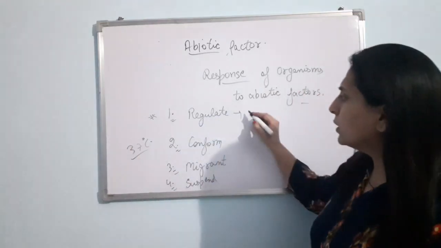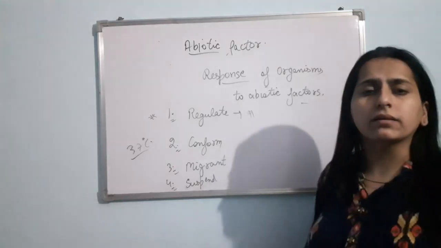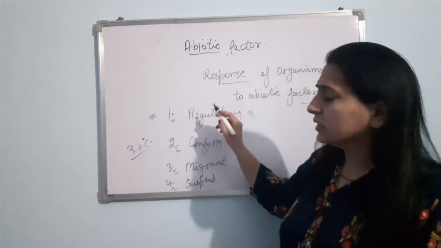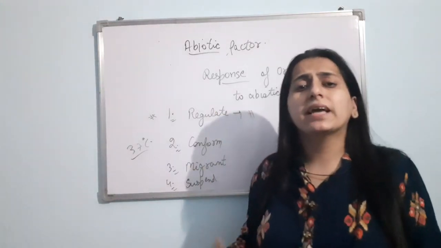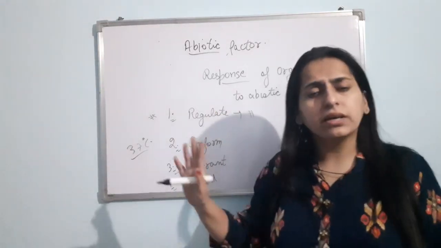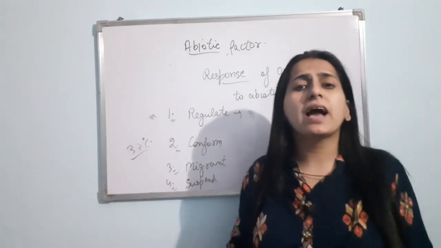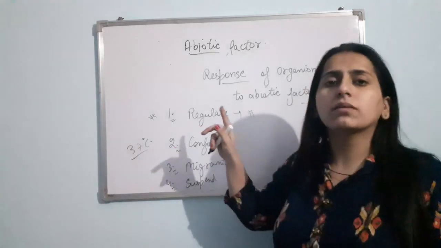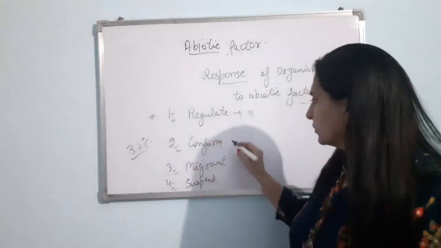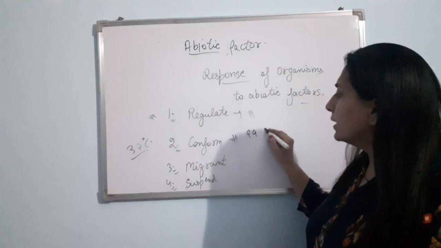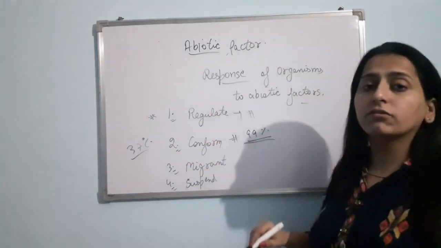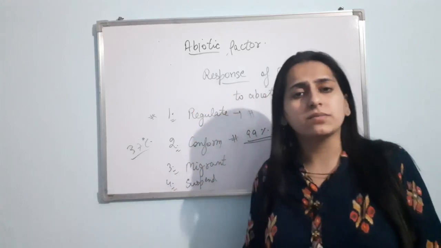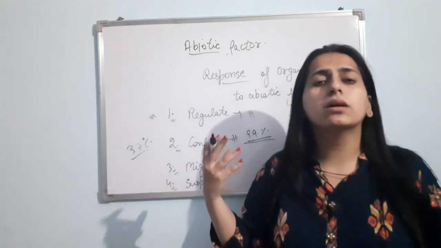Clear? So we belong to the category of regulators that can regulate their body temperature. And regulators have to spend energy for this. We can regulate our body temperature, but we have to spend energy for this purpose. Clear? And regulators are more active than the conformers. About 99% of the organisms are conformers. Just imagine, 99% of the organisms, mostly animals and all the plants.